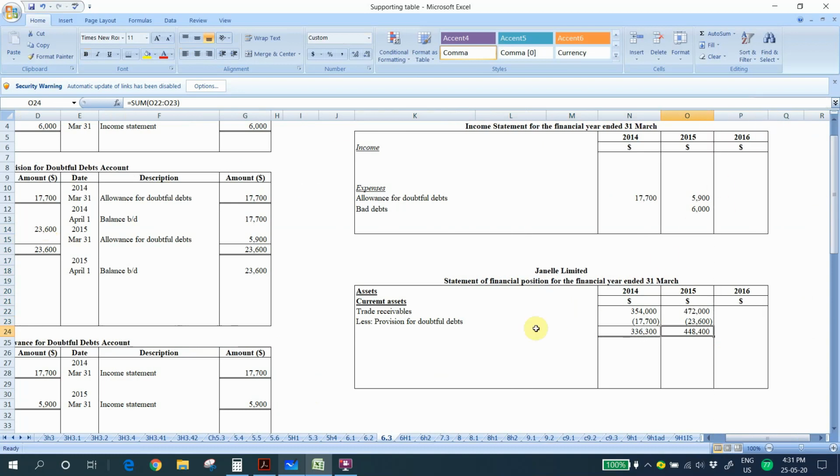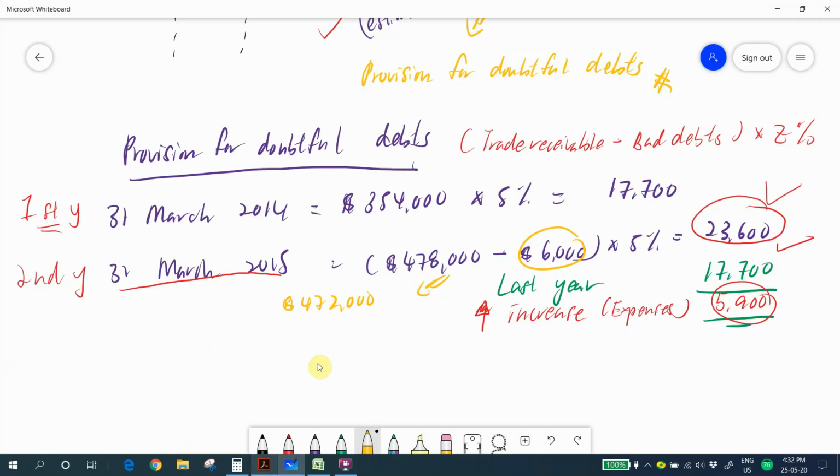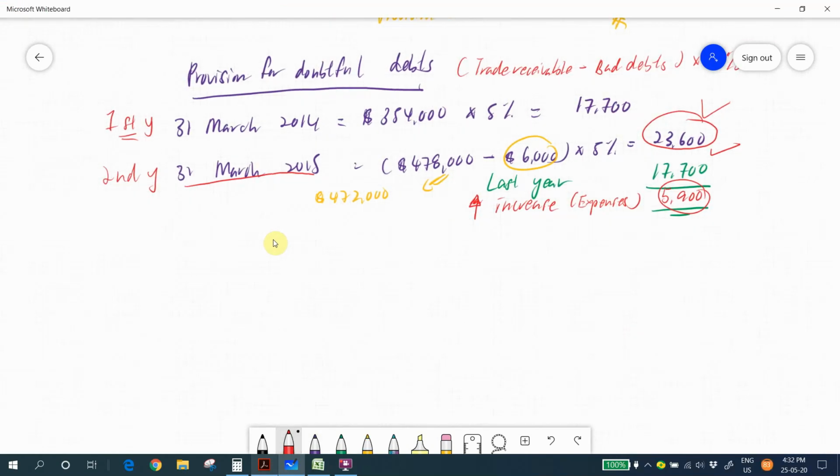Next, we come to the third year, which is 31st March 2016. Your receivables become 289,000. There is no information about bad debts, and the rate for the provision for doubtful debts becomes 4%. So this will be your third year, 31st March 2016.